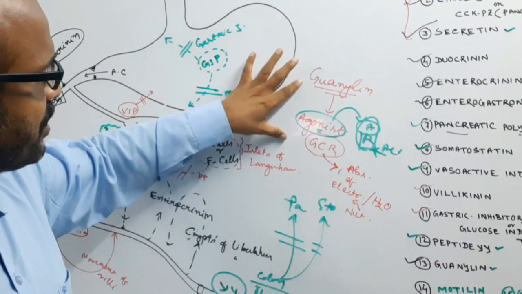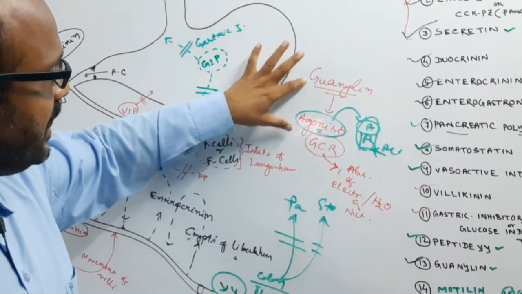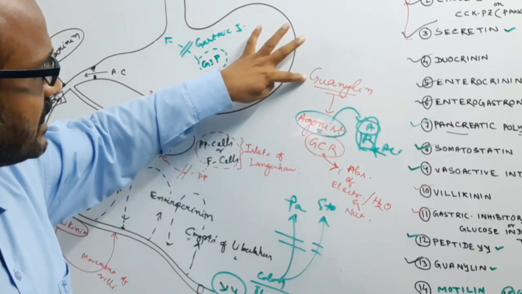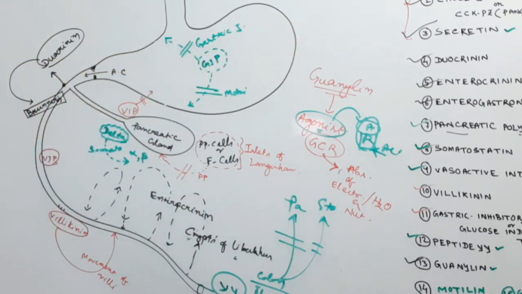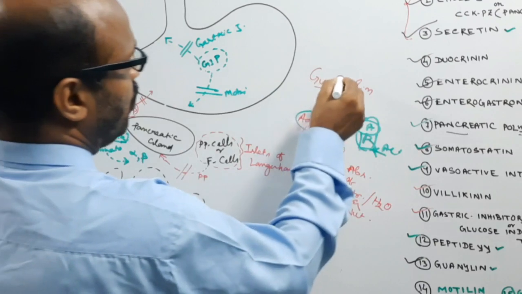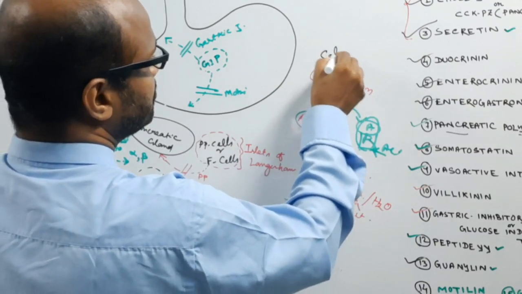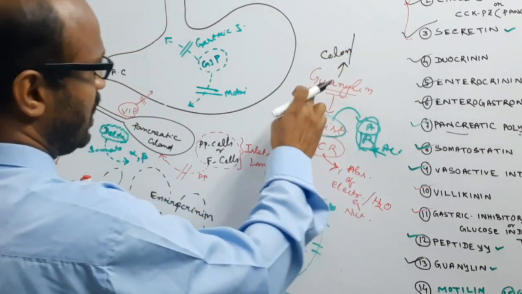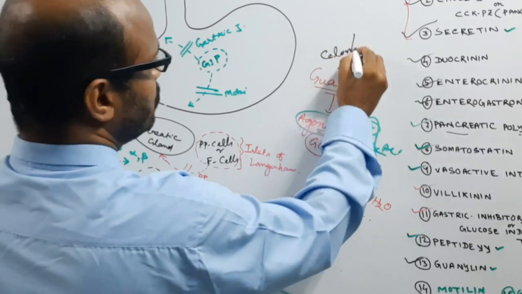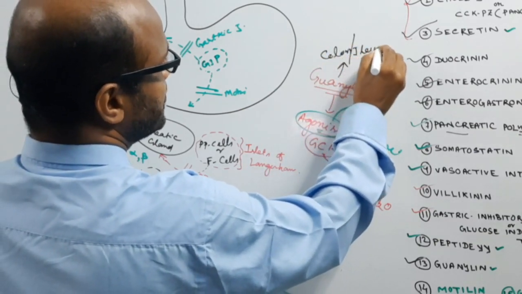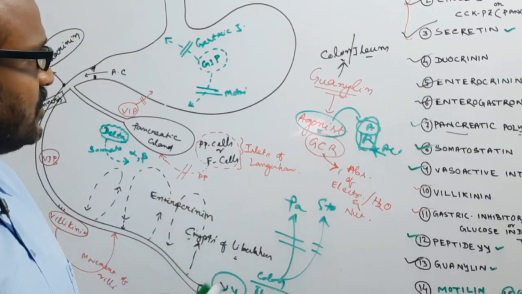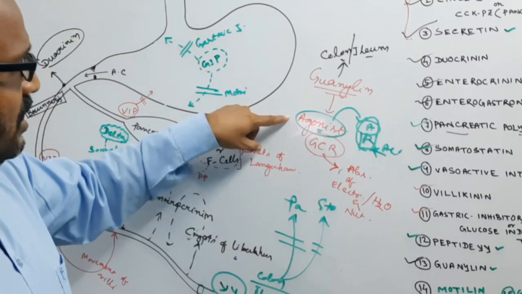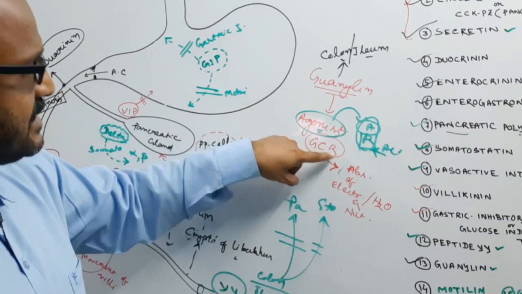Another important term here is the guanylin. This is another hormone, secreted from the colon and ileum. It is guanylin because it acts as the agonist of the guanylyl cyclase receptor.